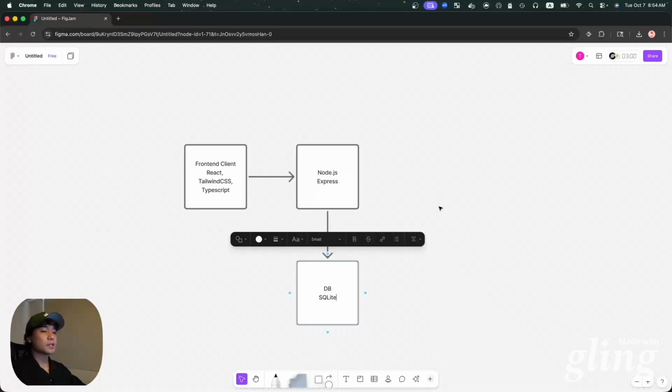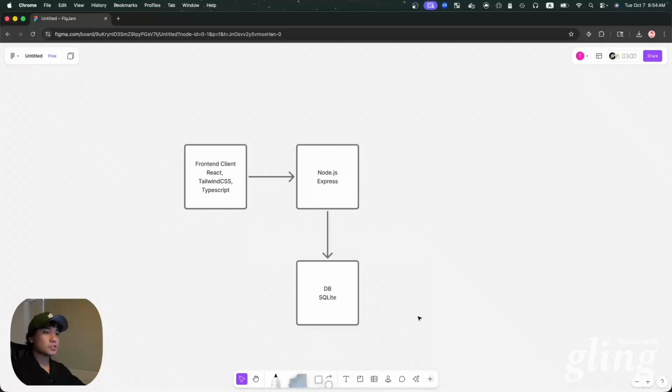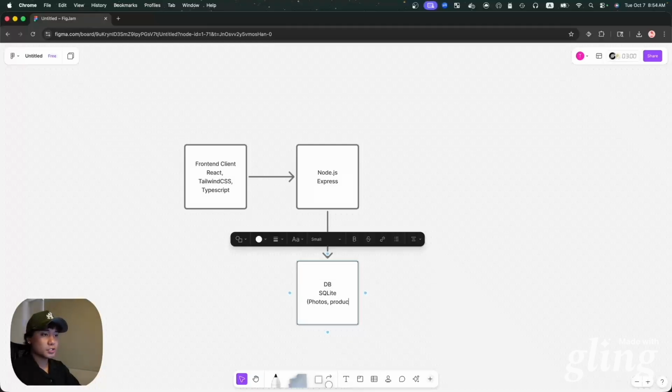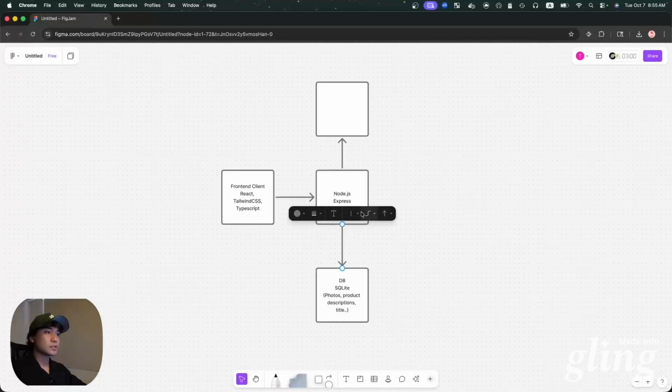It's going to be a big application. This is where I'm going to be storing all the things like photos, product descriptions, titles. This is all the data that I'm going to be storing for the application. I'm using that arrow here, but I don't really understand what the arrows mean when people are designing these types of applications, because you're just sending data back and forth anyway.